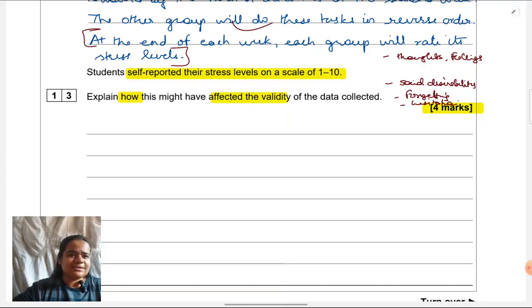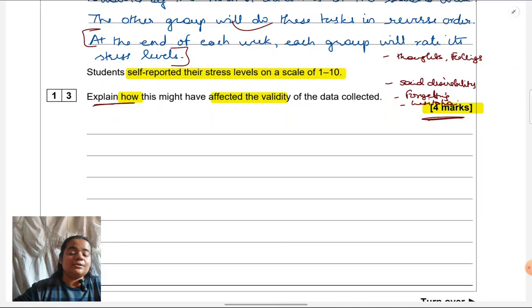How I will approach this answer is, like I said, we can take two strengths, two weaknesses, anything. Why am I saying two strengths or weaknesses? It's worth 4 marks. Generally in the shorter evaluation questions, one evaluation point is worth 2 marks. So the ideal approach is to take two evaluation points here, meaning give two explanations for how validity is reduced or increased. I will take one strength and one weakness to take a balanced perspective. On one side I will show how validity is increasing, on the other how validity is decreasing. But you're free to structure your answer anyhow.